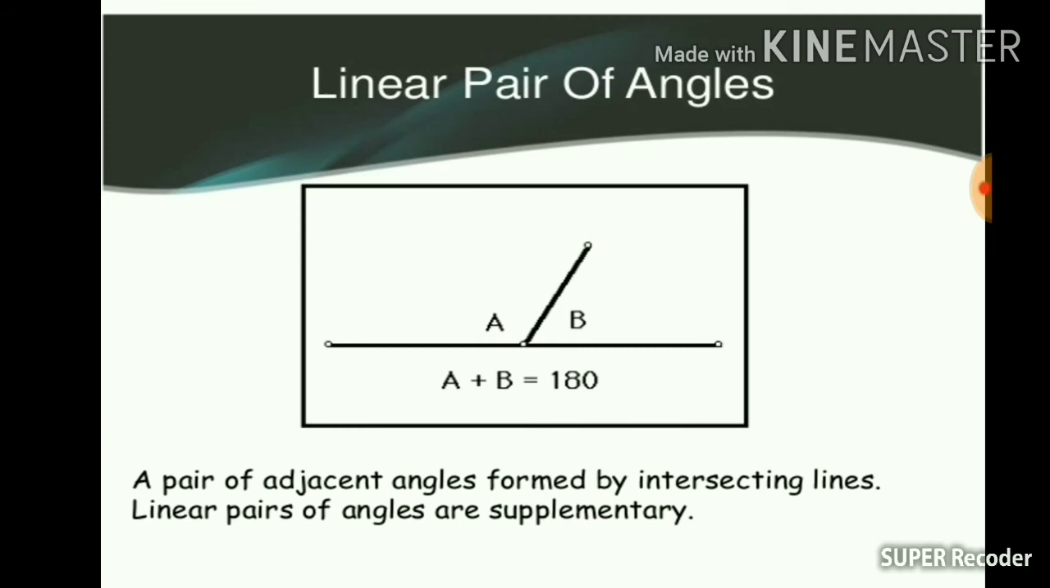Linear pair of angles. As you can make out, if I add angle A plus angle B, I will get the total as 180 degree, and I will call both angles, angle A and B, a linear pair of angles.